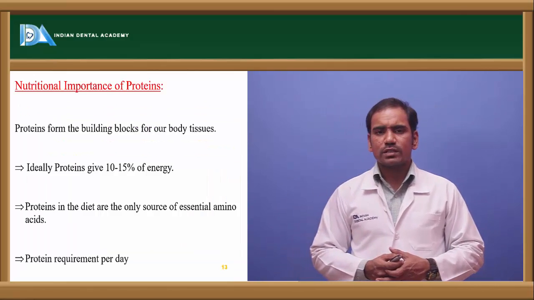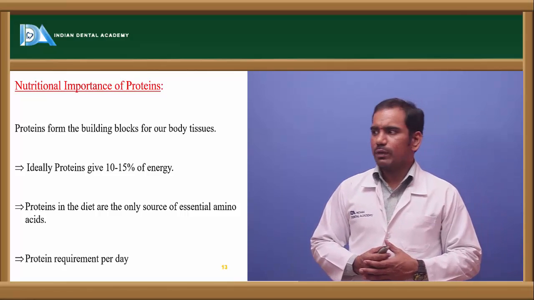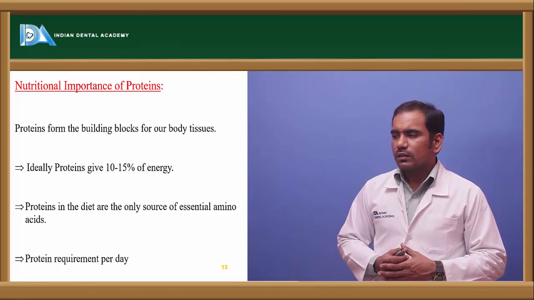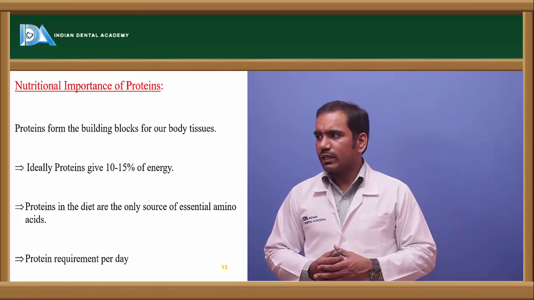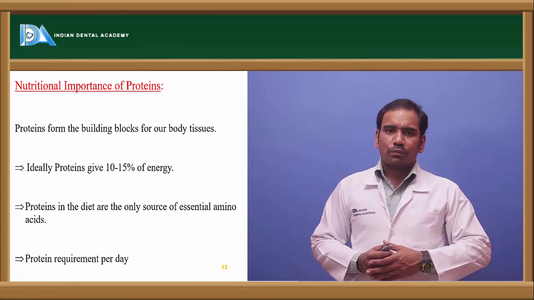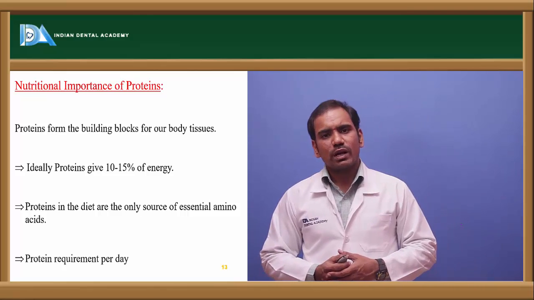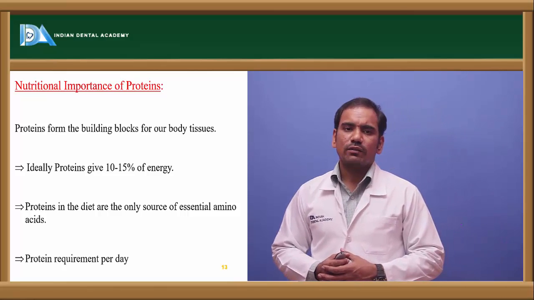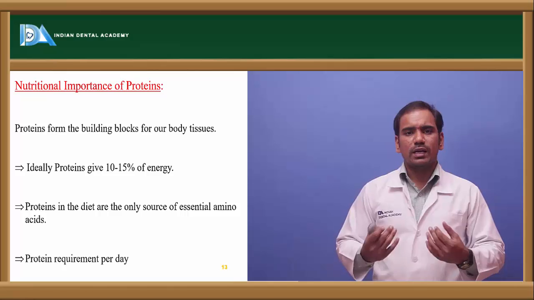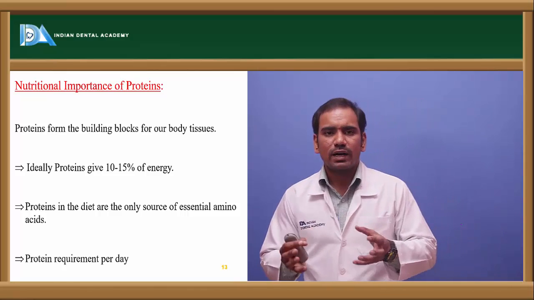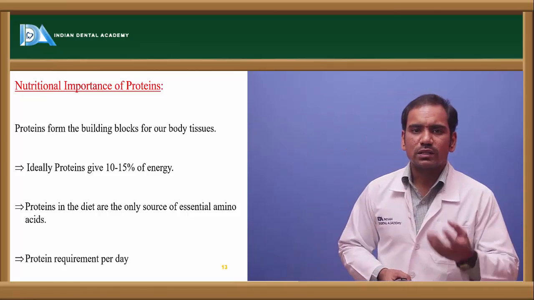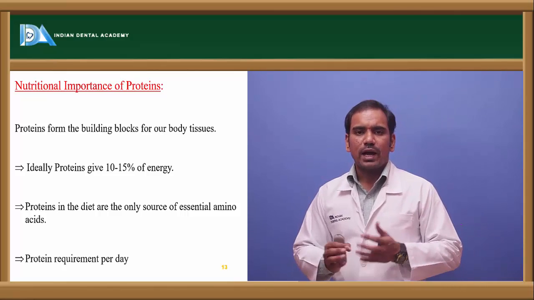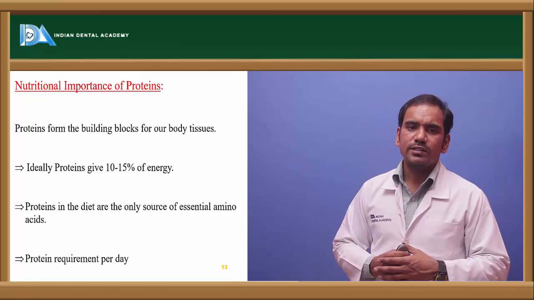Coming to nutritional importance of proteins. So proteins also supply energy, and that accounts for 10 to 15% of the total energy supplied. The only source for the essential amino acids is proteins in the diet. So when you take complete proteins like albumin and casein, they have all the required essential amino acids, because these amino acids cannot be synthesized in our body. So they should be supplied through the diet, and the source for those essential amino acids is proteins.